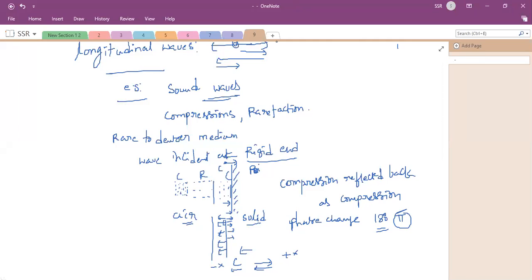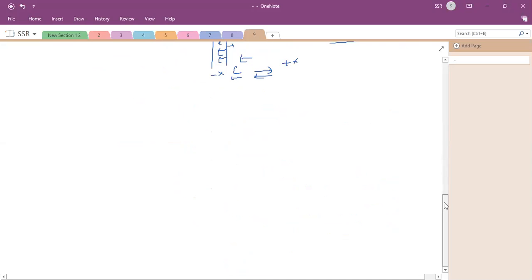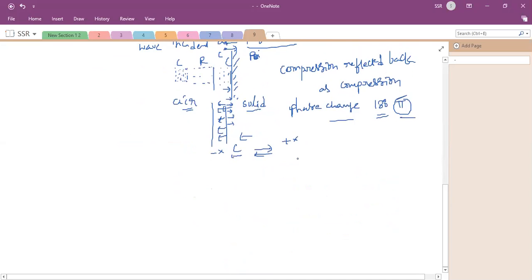This is very, very important. In the case of a longitudinal wave, a compression will be reflected back as a compression, but the phase change will be 180 degrees. Okay. Next. Similarly, a rarefaction is reflected back as a rarefaction, no doubt. That means R is reflected back as R. Are you clear on this? So the phase change is 180 degrees.